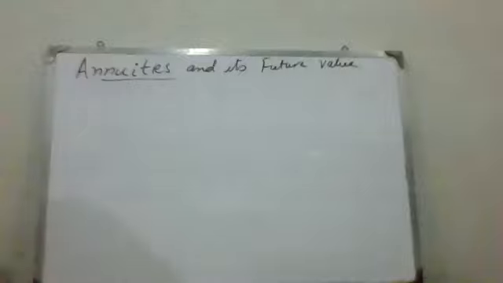What is an annuity? An annuity is a series of periodic payments in which we have to pay back the amount of any borrowing. We have to borrow something, and we have to pay that amount periodically, meaning at some interval, after 6 months or 4 months, and we have to pay for a different time or duration. So how can we calculate the annuity? And in future we have to pay that amount.